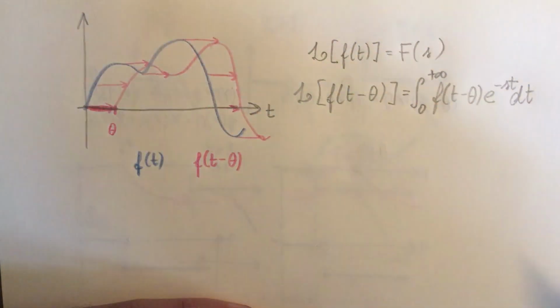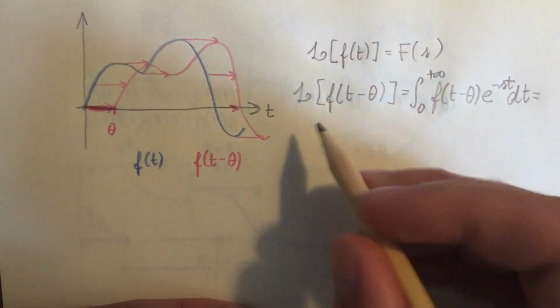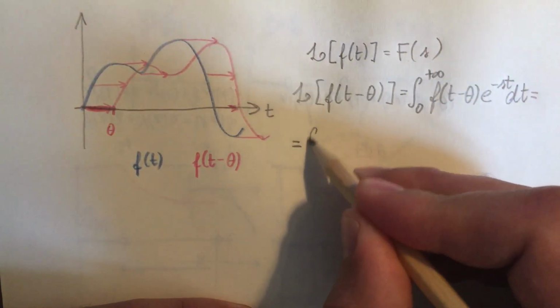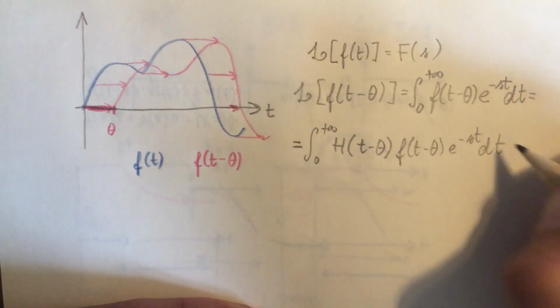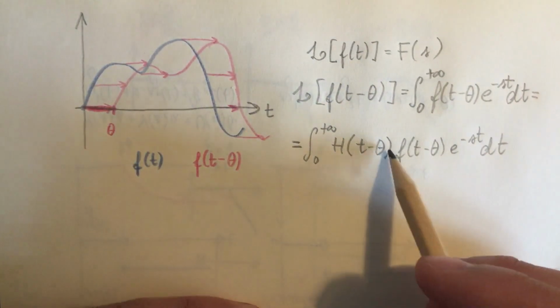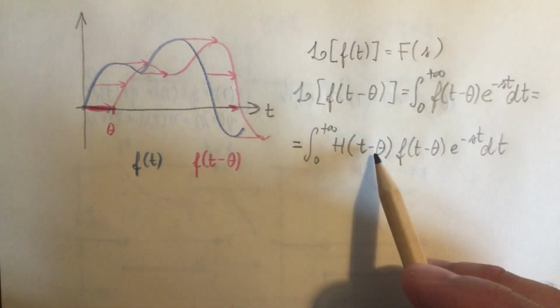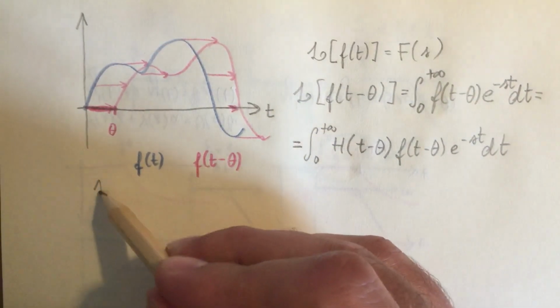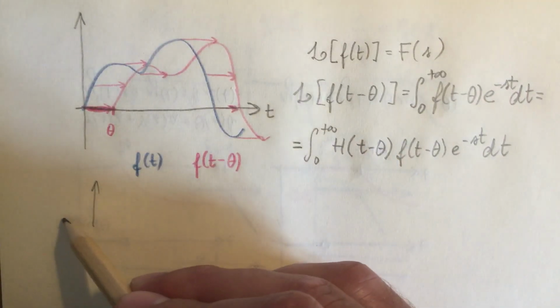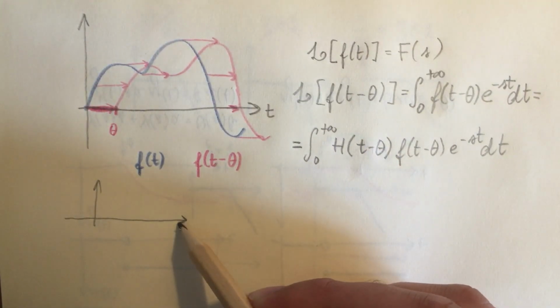As a consequence, I can put here a Heaviside function so that the integration, in fact, only begins at this time instant. Remember that a Heaviside function with argument t minus theta behaves like this.